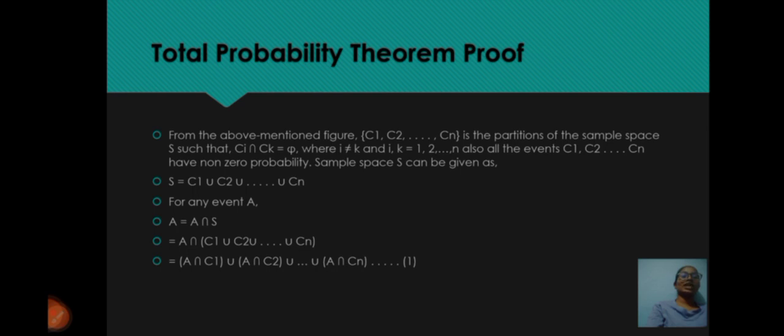Sample space S can be given as S = C1 ∪ C2 ∪ ... ∪ Cn. For any event A, A = A ∩ S = A ∩ (C1 ∪ C2 ∪ ... ∪ Cn) = (A ∩ C1) ∪ (A ∩ C2) ∪ ... ∪ (A ∩ Cn). Let's consider it as equation 1.